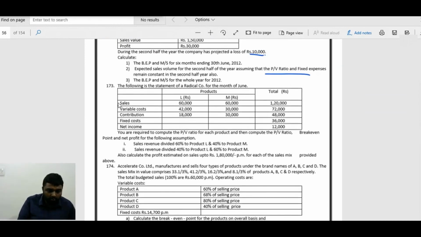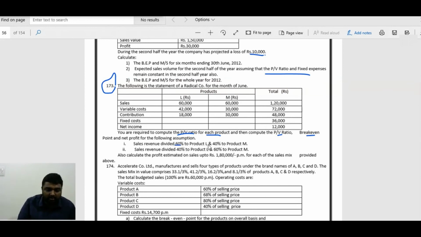Now we can go for 173. The following statement of a radical product is given: sales, variable cost, contribution, fixed cost, net income, all the details given. You are required to find out the PV ratio for each product, and compute PV ratio, break-even point and net profit for the following assumption.